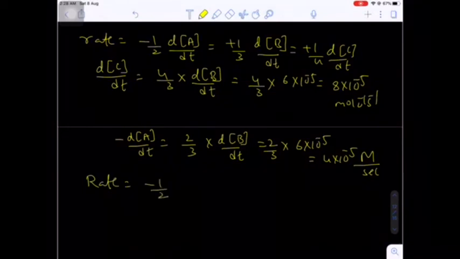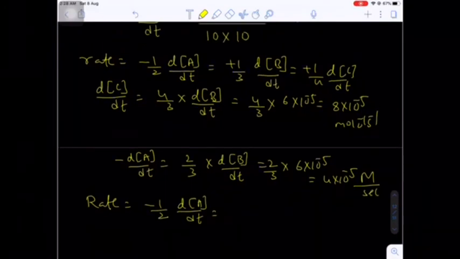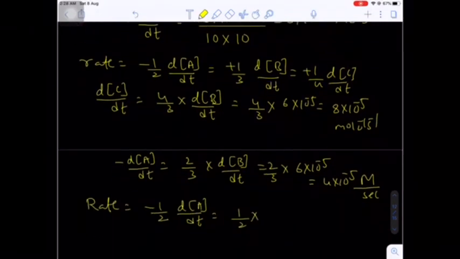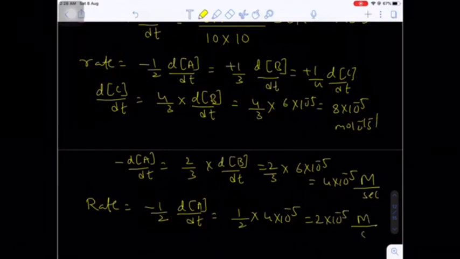And finally, rate of the reaction. Rate of the reaction is equal to minus half into dA by dt. So what is the dA by dt? Rate of disappearance of A will be equal to how much? Half into minus of dA by dt. So minus of dA by dt is 4 times 4 into 10 raised to minus 5. That will be finally 2 into 10 raised to minus 5 moles per liter per second.